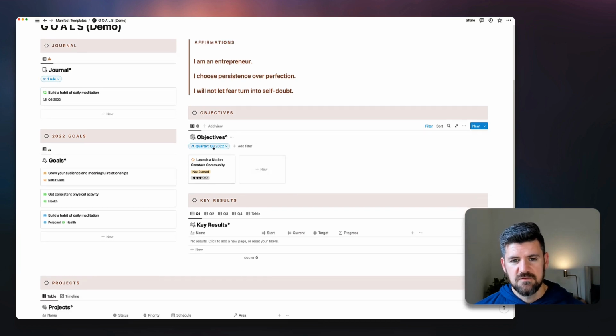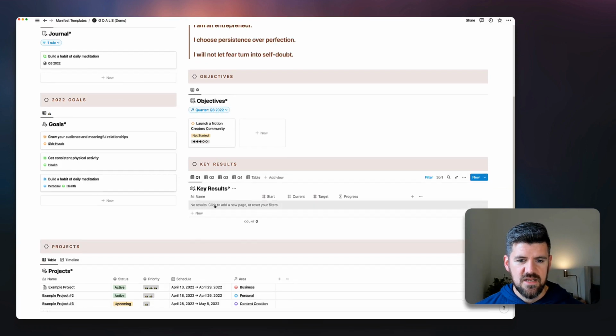So we've got an objective for quarter 3, and now what we want to do is get more granular and define some key results that we would want to hit to meet that objective, and really prioritizing what those key results are. So this is kind of like the step before creating projects with clear start and end dates.